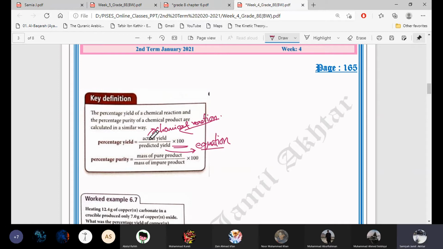In a numerical, most of the time this actual yield is given to us, because obviously we cannot perform the experiment during the paper and we cannot find out the actual yield, that how much product we are actually getting. So this actual yield is mostly given to us in the numerical, and this predicted yield we have to calculate from the equation. So we'll do this question also of percentage yield.